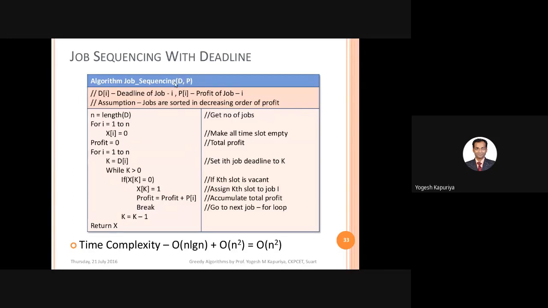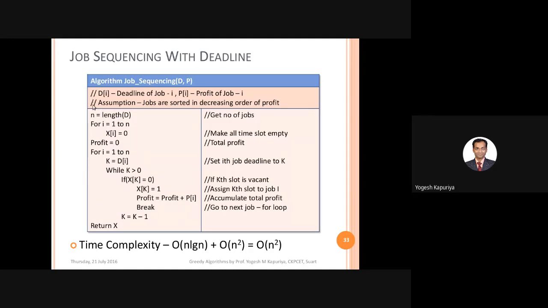What have been given are two parameters. First is D, capital D, which indicates the deadline of job I. That means it's a vector variable or it's an array. Second is P. P is the profit. Again, for every job you have a different profit. So that means P is also a vector parameter, which means that it is also an array.